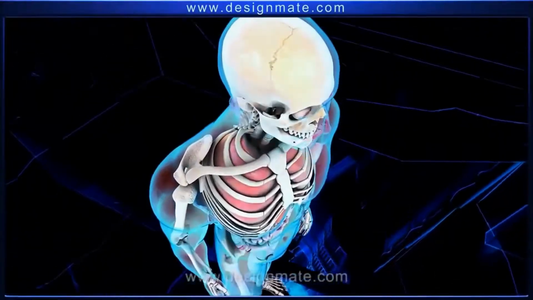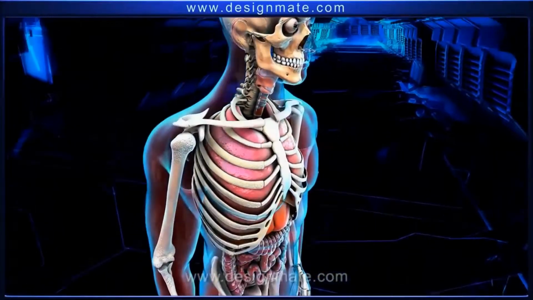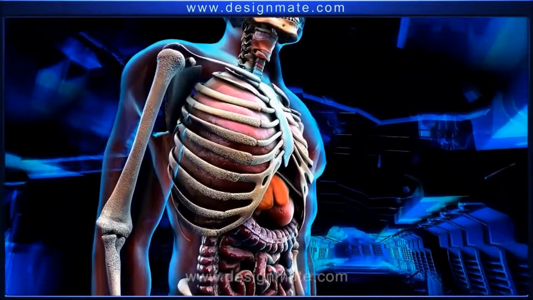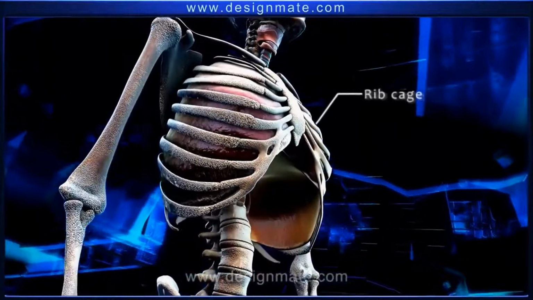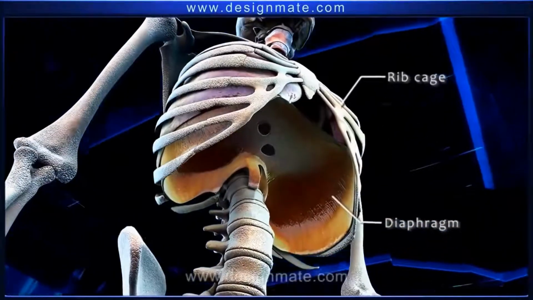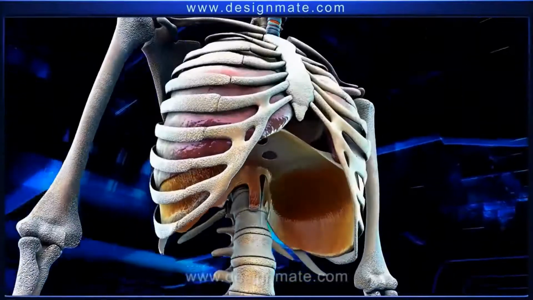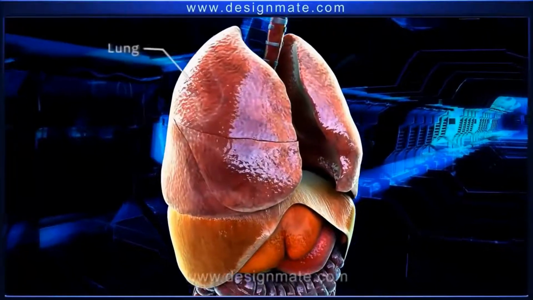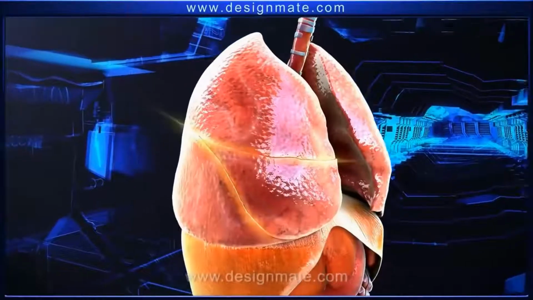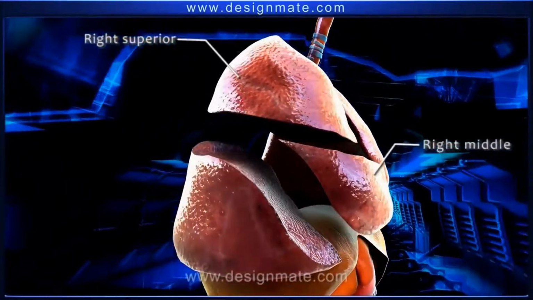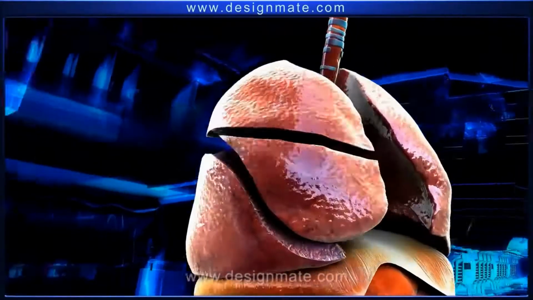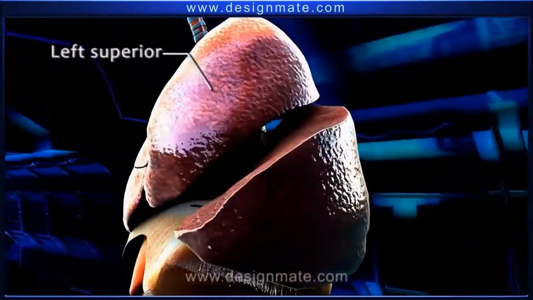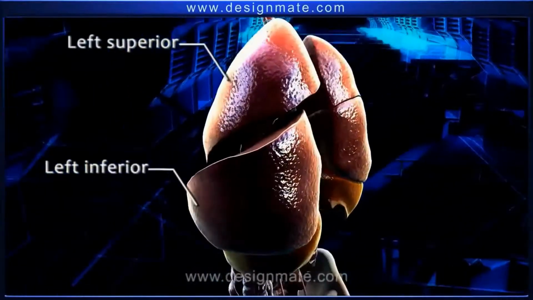In humans, the main organs responsible for respiration are present in the thoracic cavity. In the thorax region, the rib cage and a dome-shaped fibrous tissue known as the diaphragm are observed. Present within the rib cage are the pleural membranes, which enclose the lungs. The right lung is divided into 3 lobes: the right superior, right middle, and the right inferior lobe. The left lung is smaller and has only 2 lobes, the left superior and the left inferior lobe.